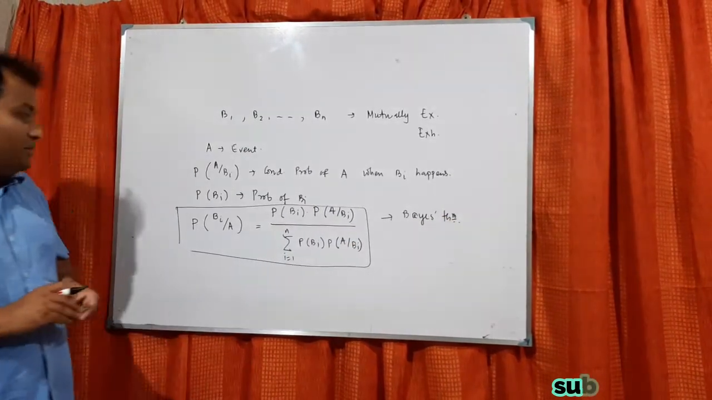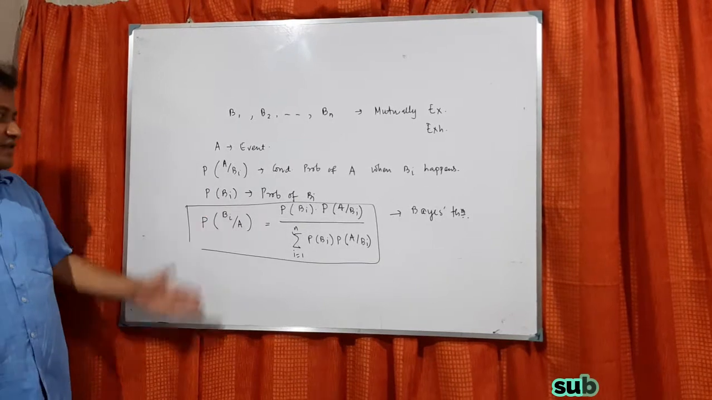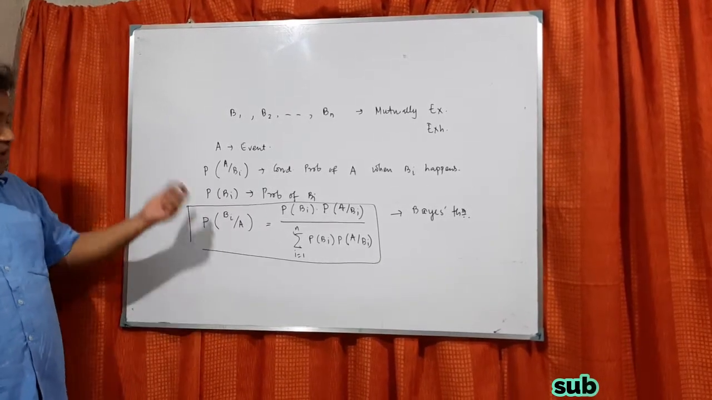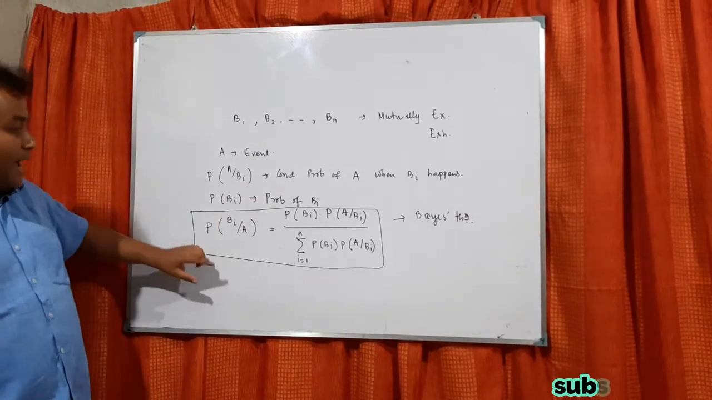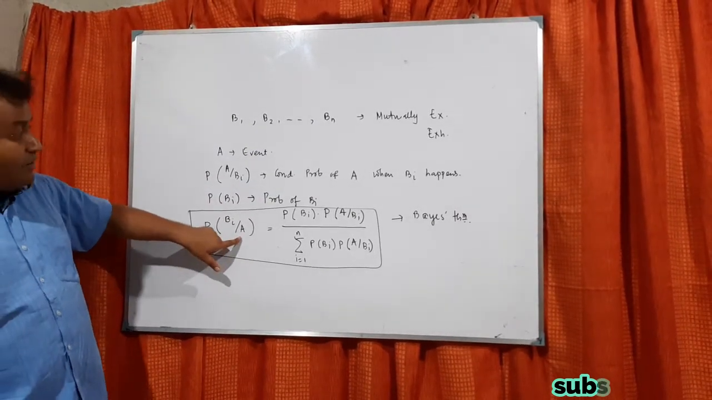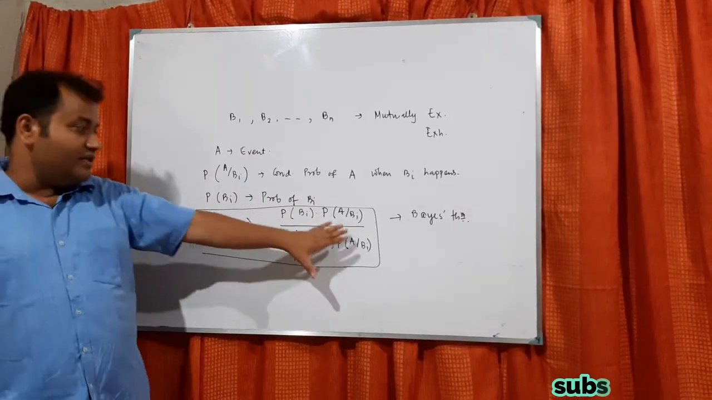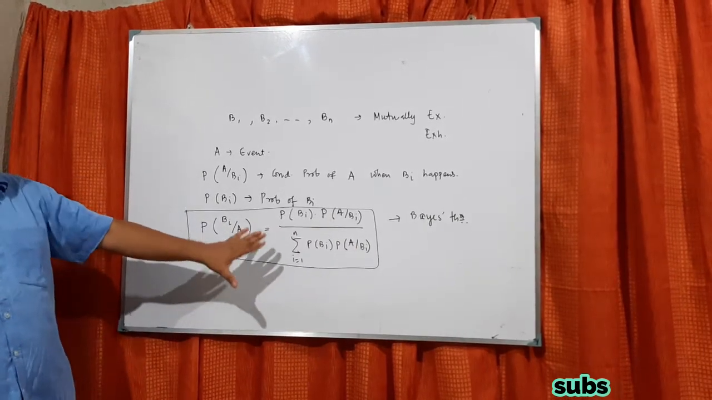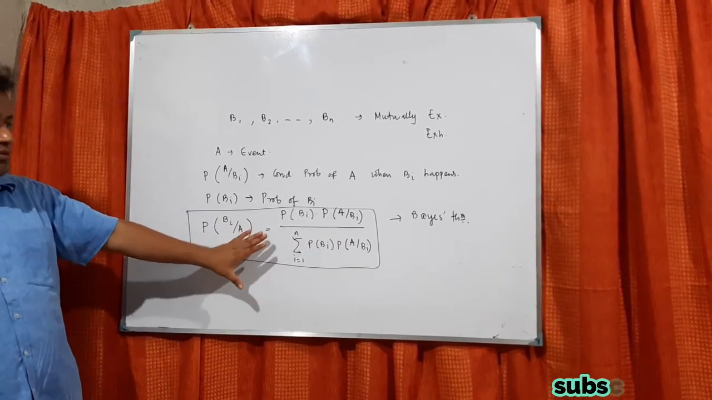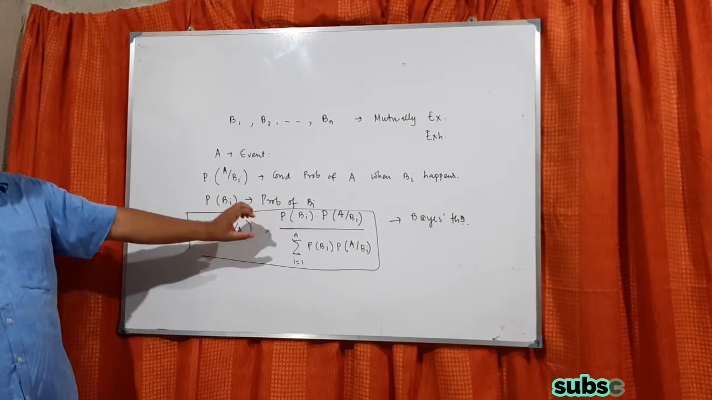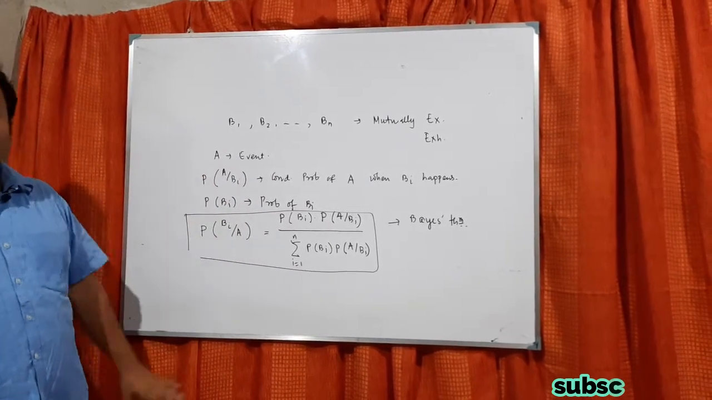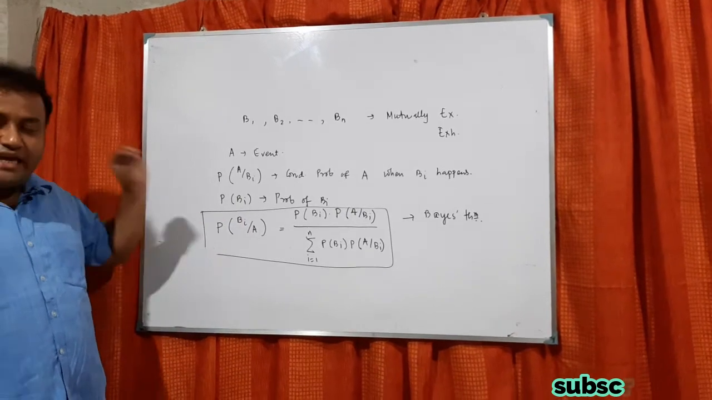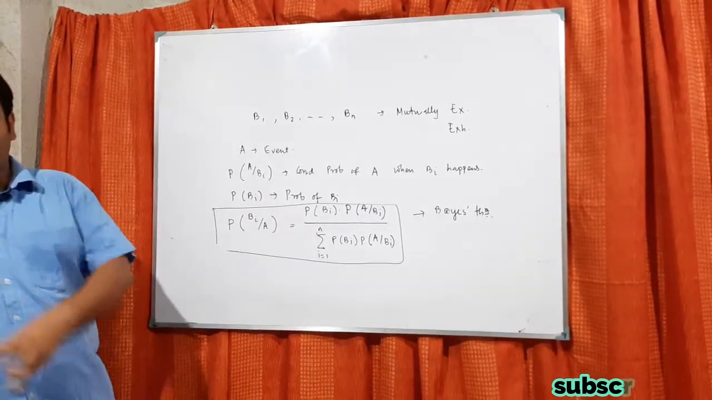So what is the meaning of Bayes theorem? There are n events. Out of that, what is the probability that one event will happen given that A is happening in the background? That can be found using this theorem, which is called Bayes theorem. So let us take one problem and try to see how this can be applicable to a real world problem. This is a very important theorem of probability.